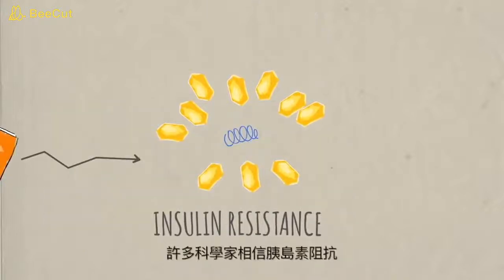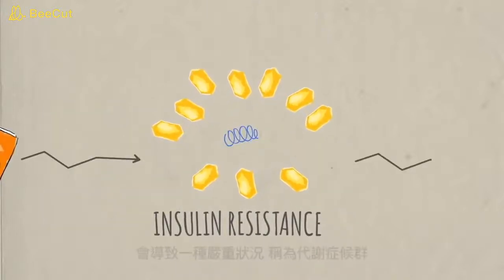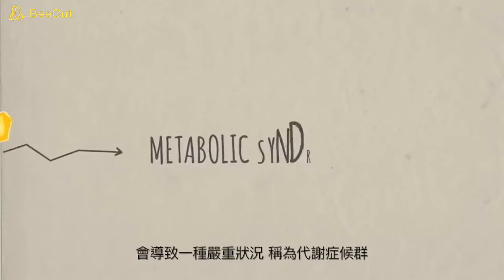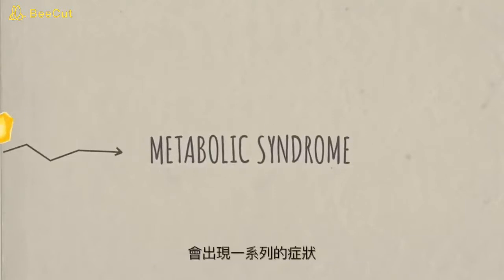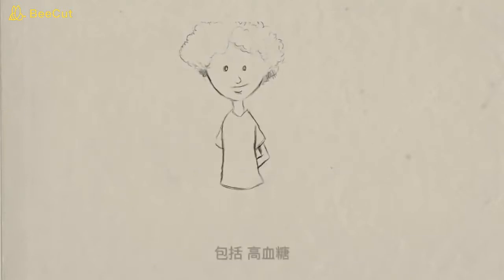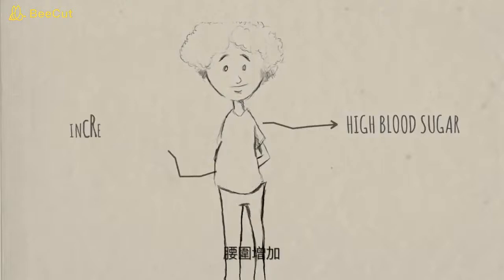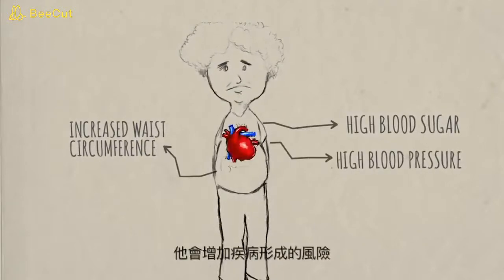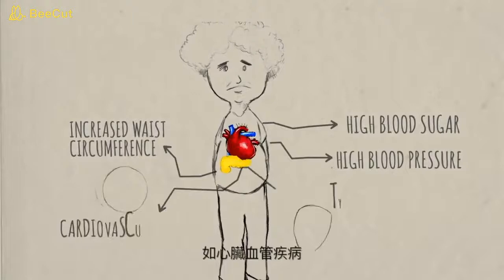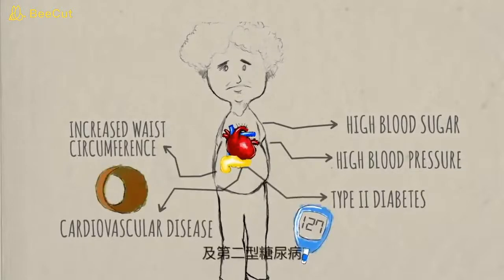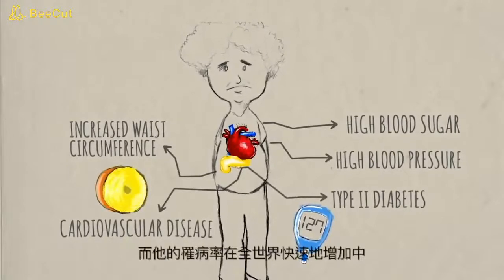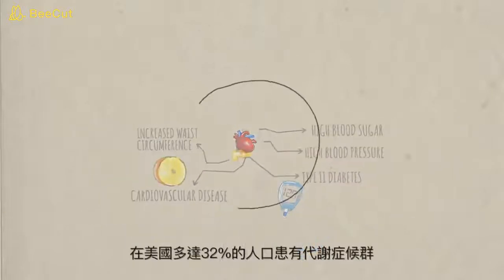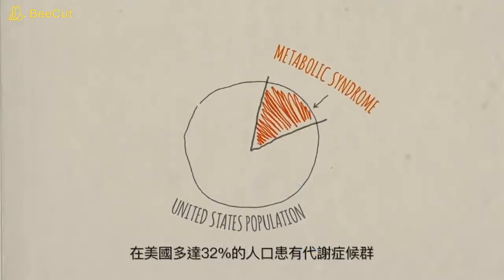And many scientists believe that insulin resistance leads to a serious condition called metabolic syndrome. That involves a constellation of symptoms, including high blood sugar, increased waist circumference, and high blood pressure. It increases the risk of developing conditions like cardiovascular disease and type 2 diabetes. And its prevalence is rapidly increasing all over the world. As much as 32% of the population in the US has metabolic syndrome.